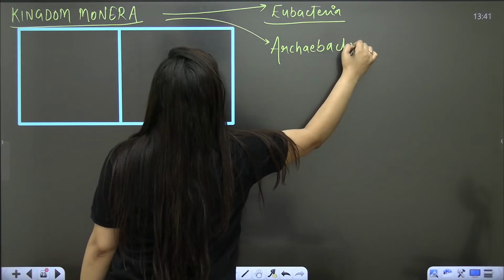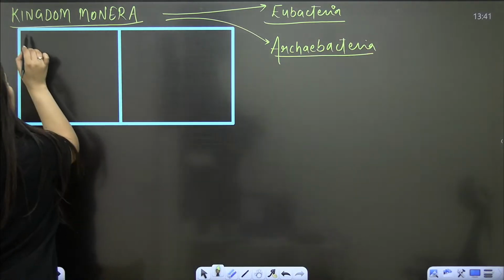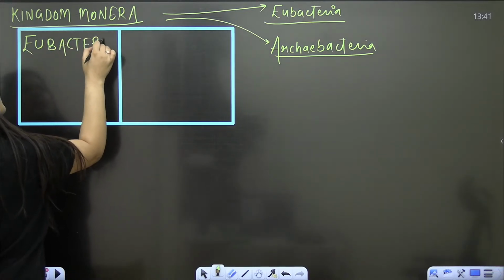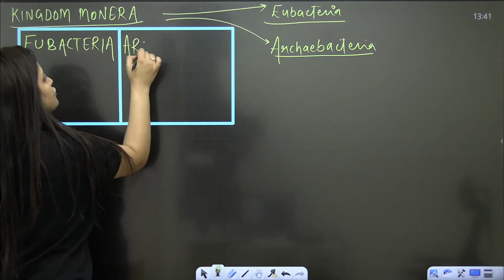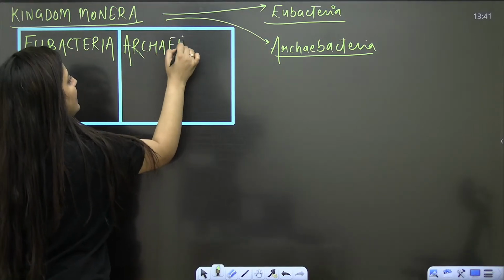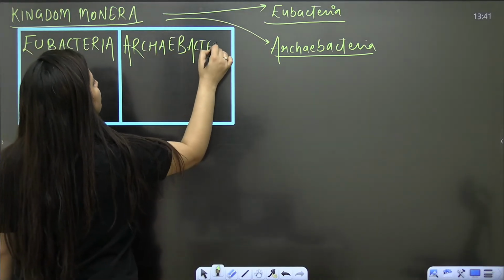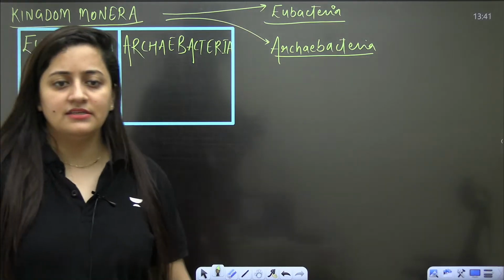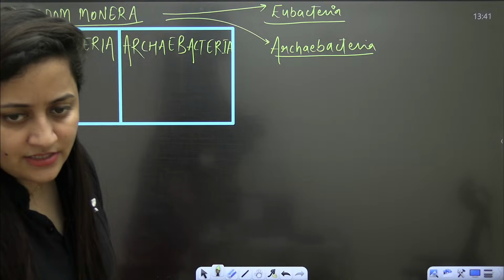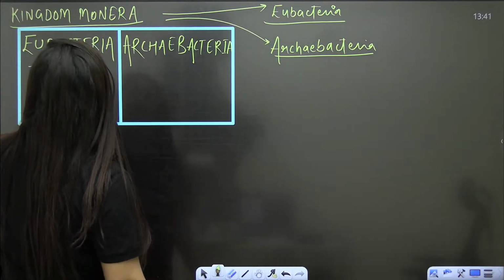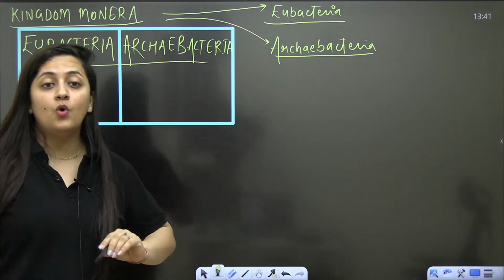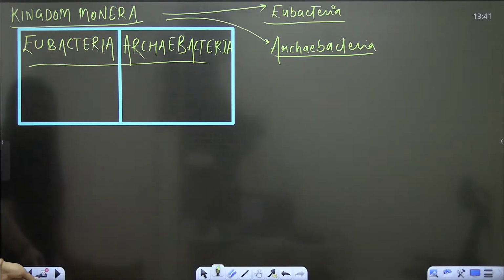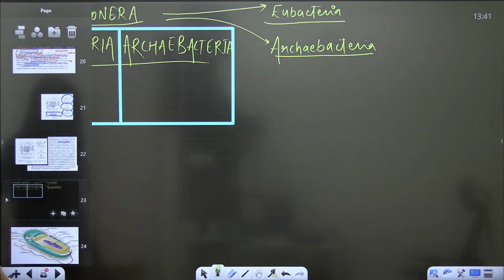In the case of archaebacteria, cell membrane and cell wall structure is different. So that is your homework, you have to write the differences in these two: how their cell wall and cell membrane are different.